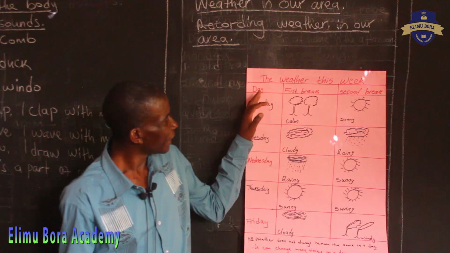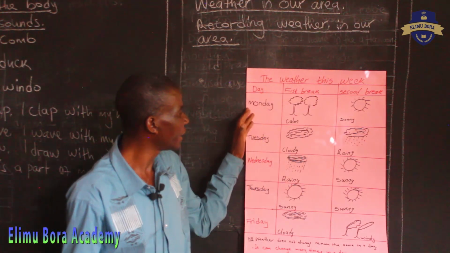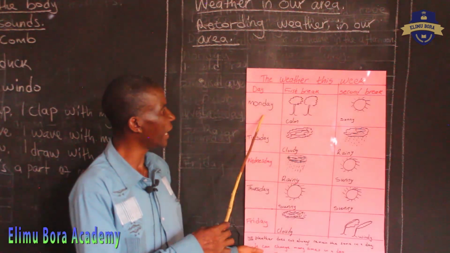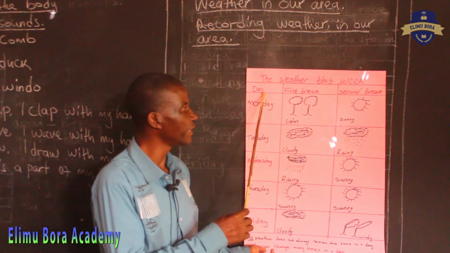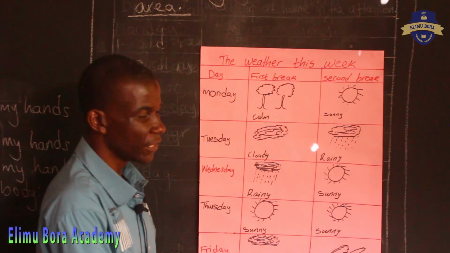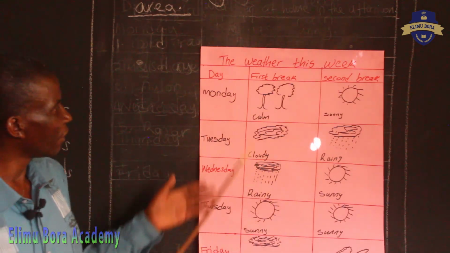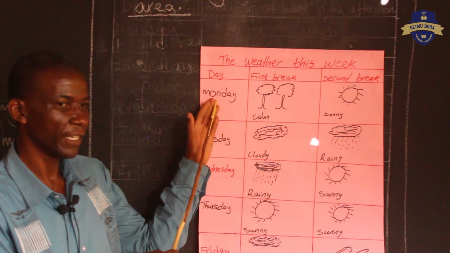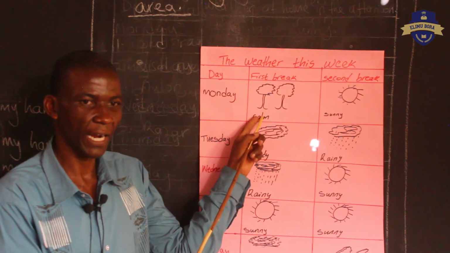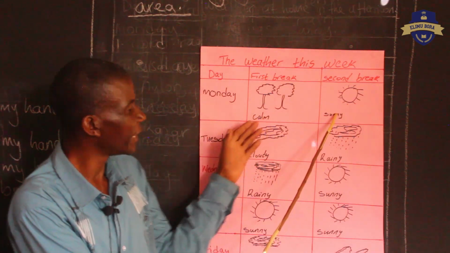Now, I recorded the weather this week, starting from Monday, and you can see our chart here. We have the day, first break and the second break. So you find out that the weather has been changing. For example, Monday, the weather was calm. First break, it was calm. Second break, it was sunny.